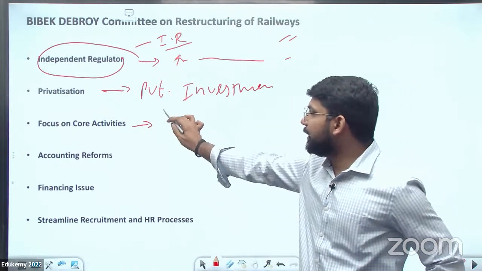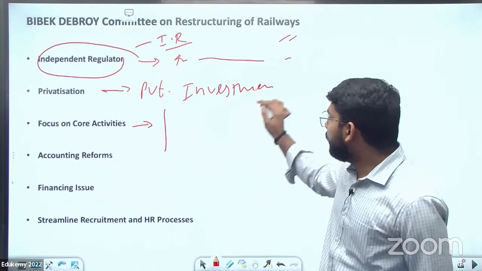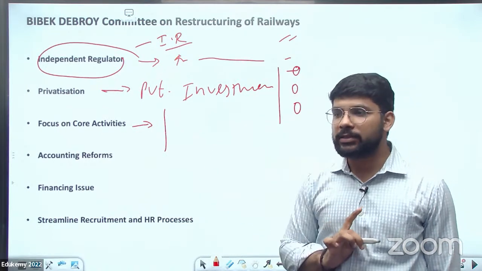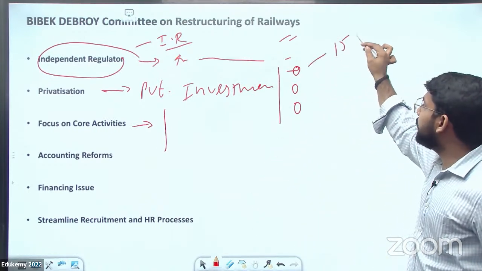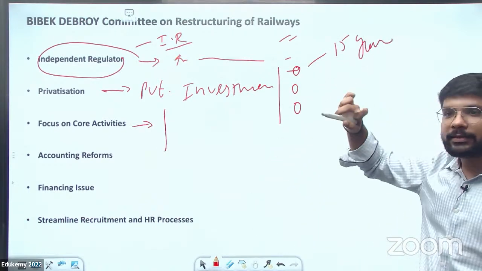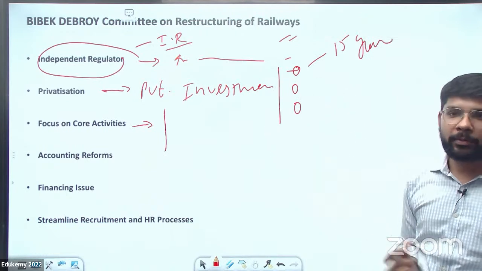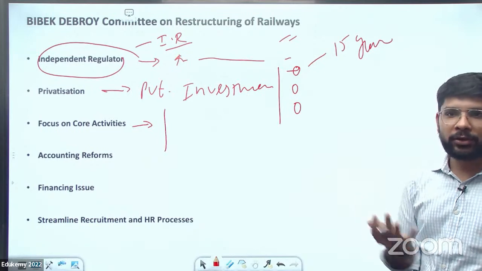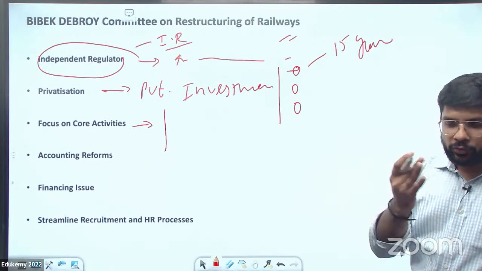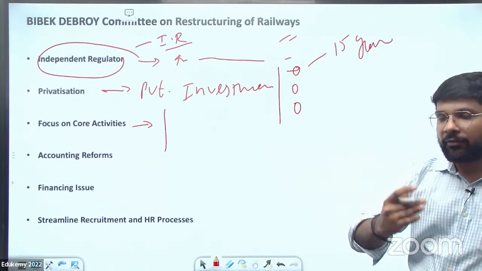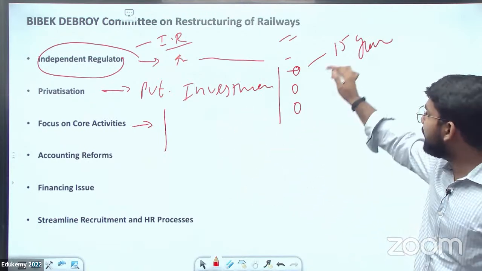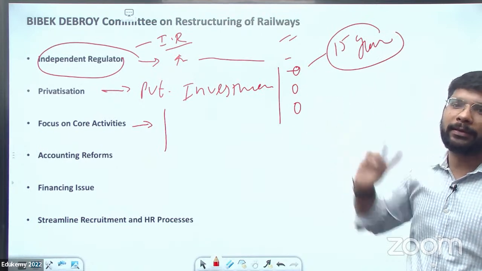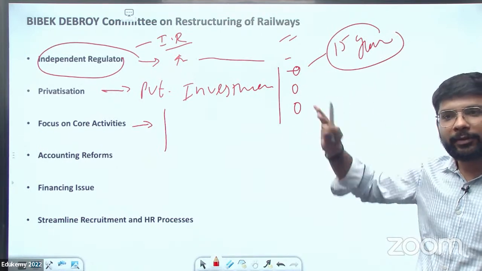No, there can be a different condition in it. Like if any private entity is investing in the Indian Railway, there should be a term and condition that for the next 15 years dividends will be easily received, or will be received at a low interest rate. Like in the case of road infrastructure developed on the basis of BOT, build, operate and transfer, they recover their value in 15-20 years. So on that basis, whatever agreement is signed with the private entity will be signed with the government. Whatever the government decides will be the final one.